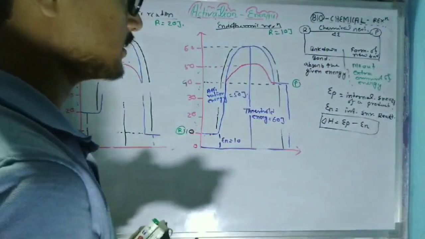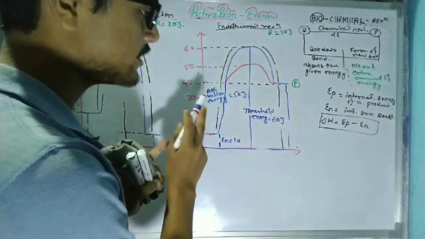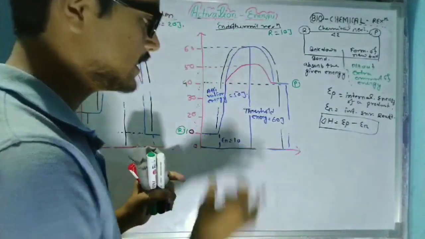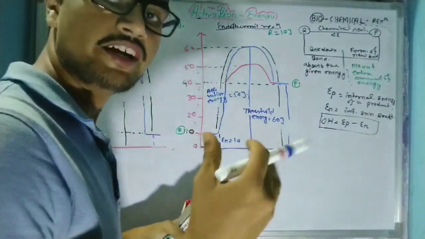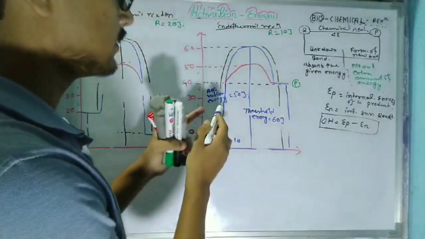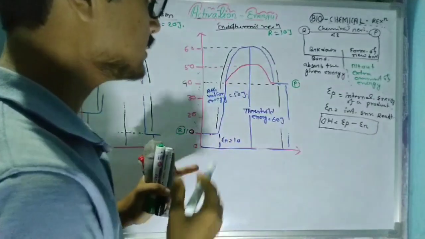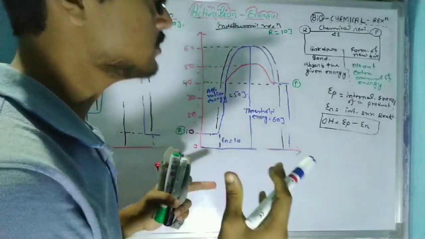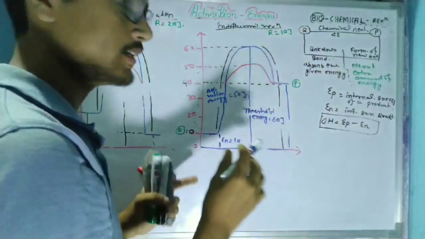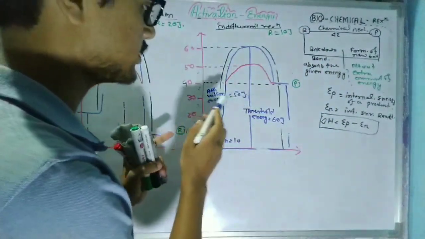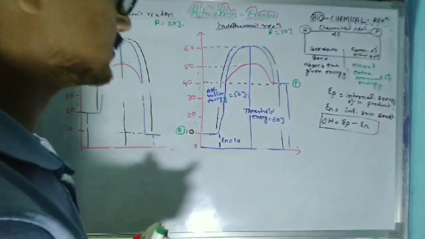Now you should remember one thing, that threshold energy and the activation energy are not the same thing. Threshold energy is the summation of activation energy and the energy of a reactant. But the activation energy is the energy which is responsible for the breakdown of the bond which is present in the reactant. This is the difference between activation energy and threshold energy.